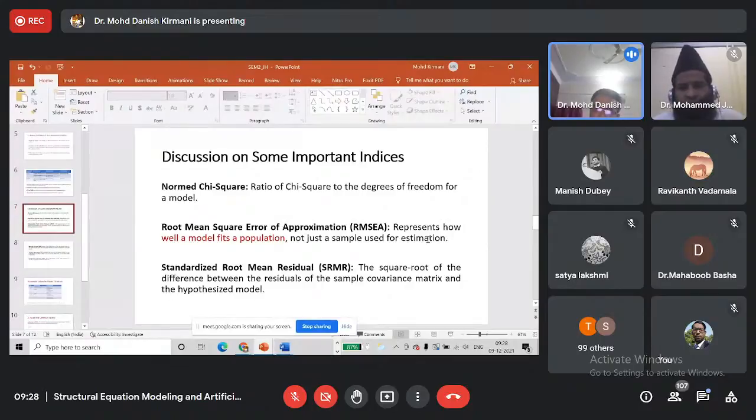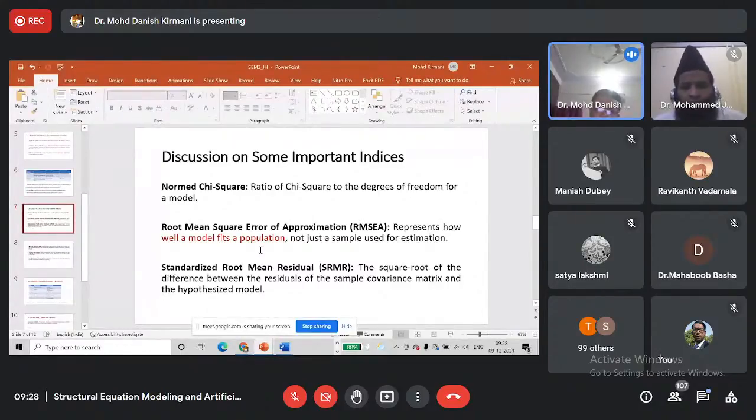If we have a large sample size, then they give good data. But RMSEA represents how well a model fits with reference to a population.